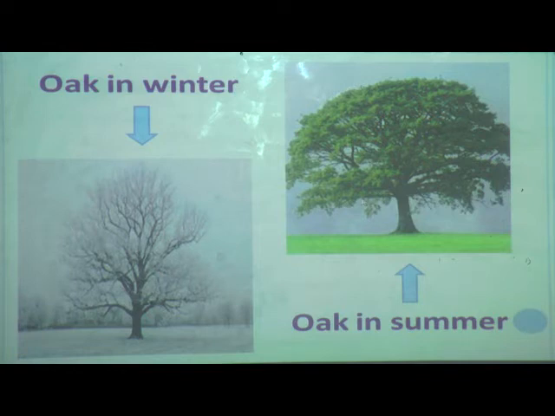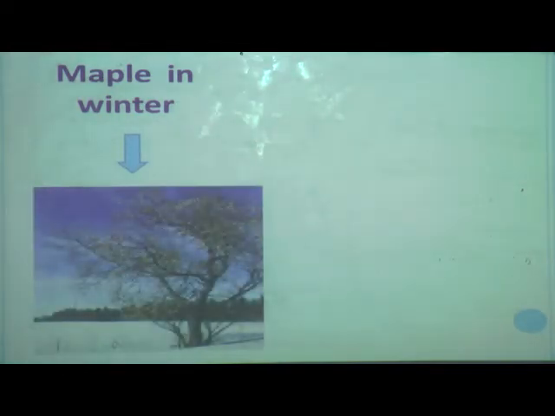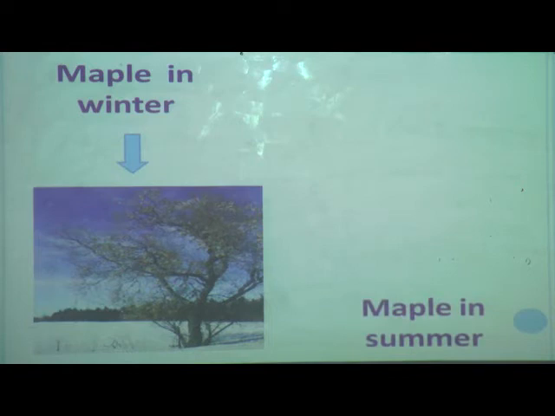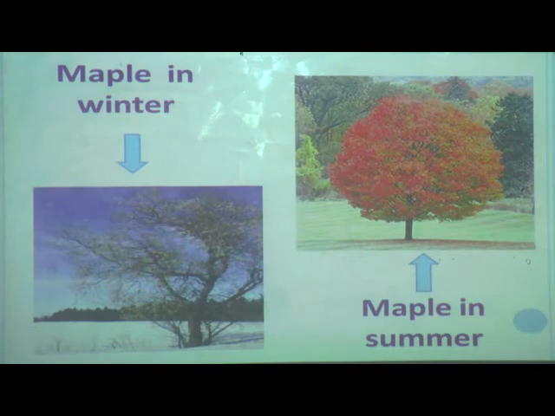One more picture I will show of another tree. Maple in winter, as maple also sheds its leaves in winter, so it looks like this, and in spring new leaves grow. So see how the maple looks in the summer season, nice. Now two more examples are there. I want to show you each plant so you will understand.